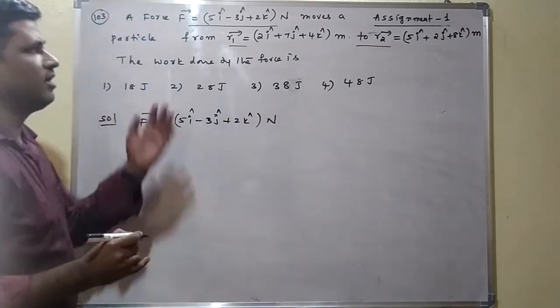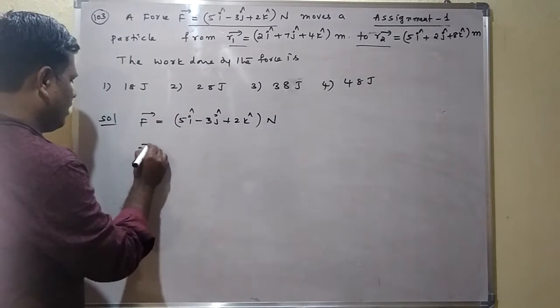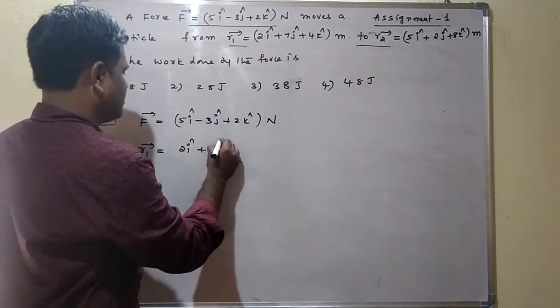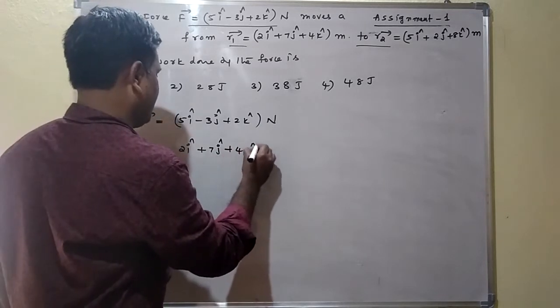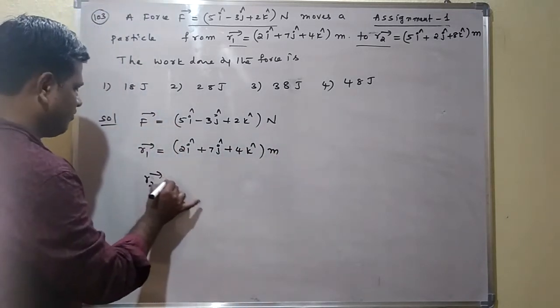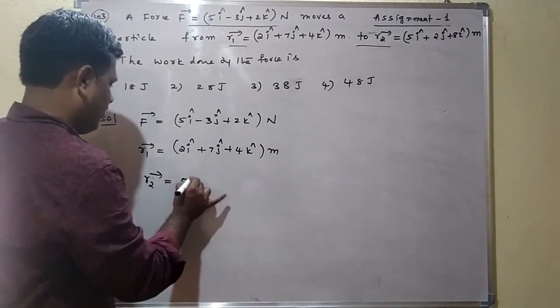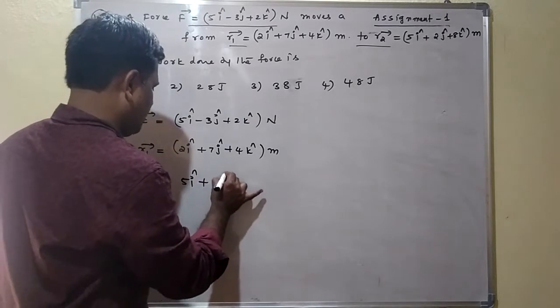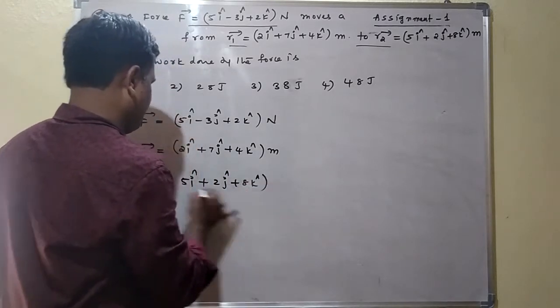Here the positions R1 and R2 are given. R1 bar is 2 i cap plus 7 j cap plus 4 k cap meters. Similarly R2 bar is 5 i cap plus 2 j cap plus 8 k cap meters.